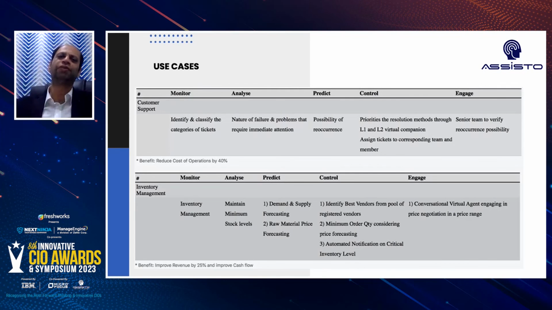This is just to give an idea of what the impact can be if these two tools are combined together in many of the use cases. It helps the organization to grow. It better controls your cash flows. It can reduce your operational cost. So it might not be possible if you use them independently in many of the use cases.